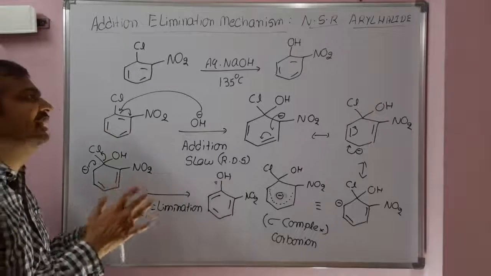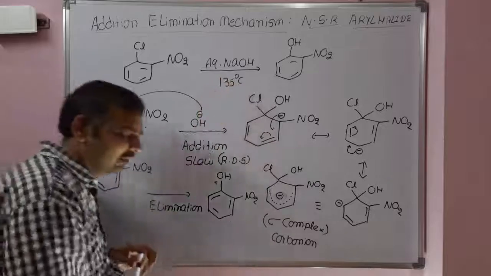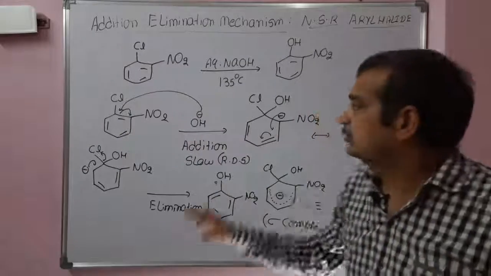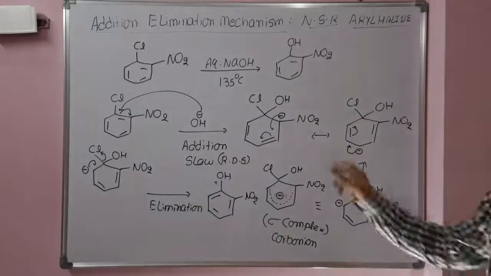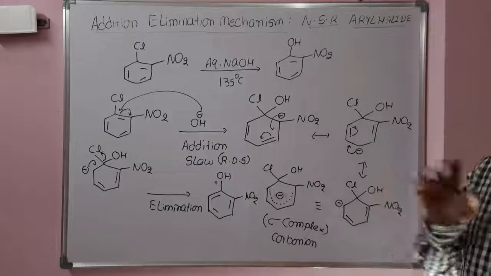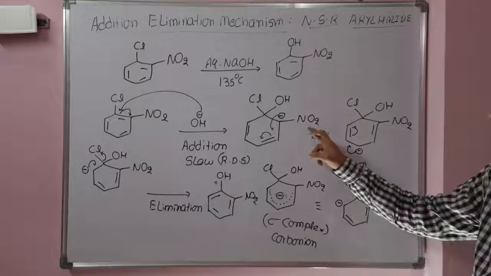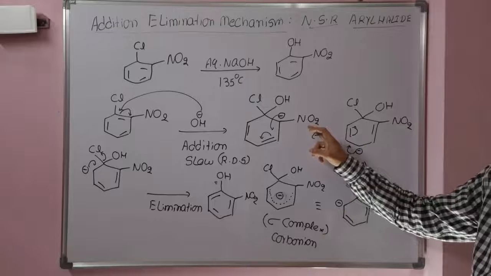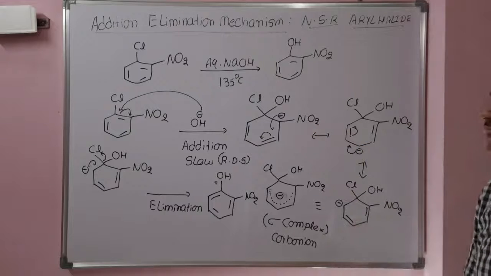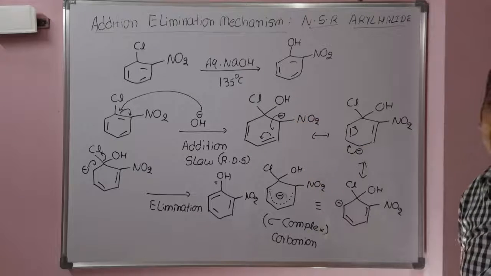Why is this reaction taking place at 135 degrees centigrade? That is only because an electron withdrawing group is present at the ortho position. The advantage of the nitro group is that it will stabilize the carbanion.